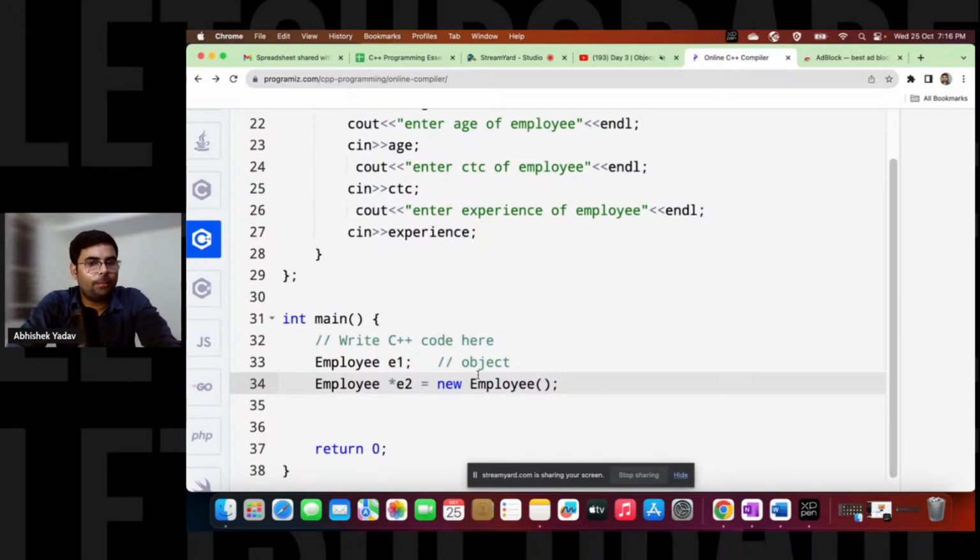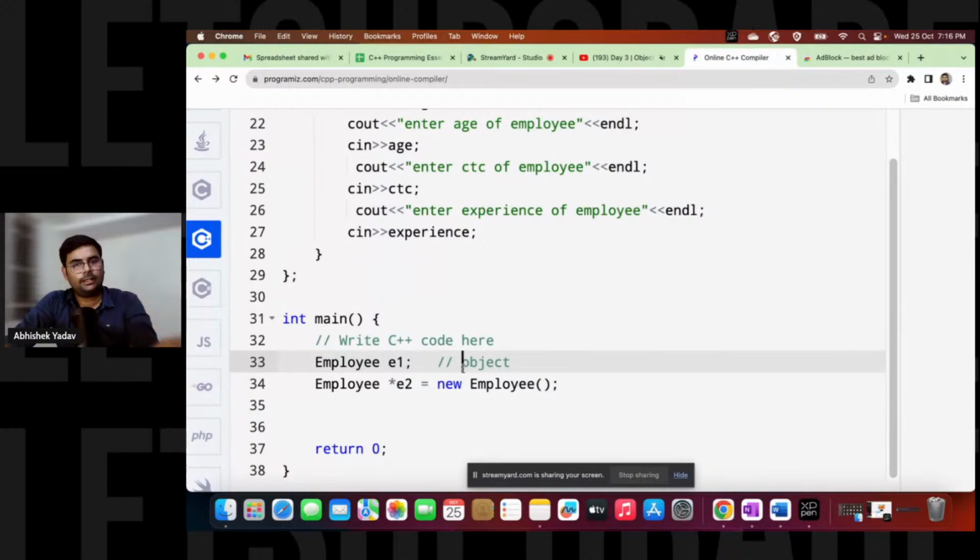So I have created two objects, right? One is a static object and one is a dynamic object. What does this static object mean? That is, memory is allocated inside the stack. And what does this dynamic object mean? Memory is allocated inside the heap, right, everyone?